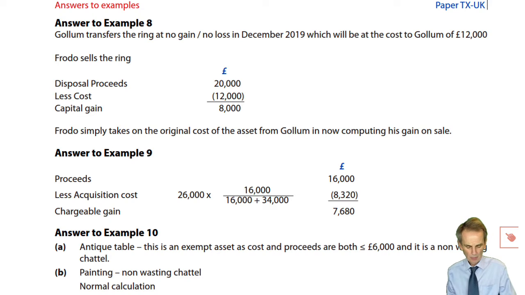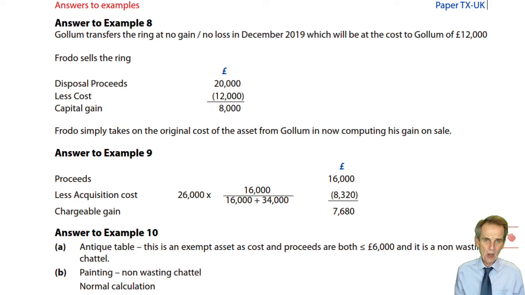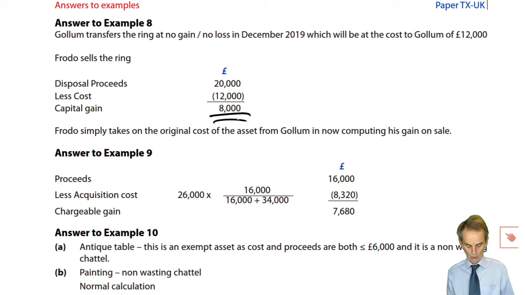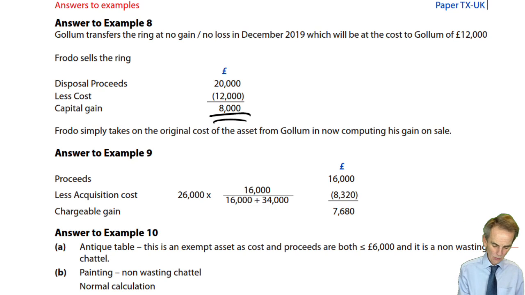Okay, well, hopefully no problems so far as the answer to example 8 was concerned. Again, no gain, no loss transfer from Gollum. He crystallises neither gain nor loss. What was his cost becomes Frodo's cost, that of his civil partner. And that means when Frodo then sells at £20,000, his cost was just the £12,000 originally incurred by Gollum. So there's an £8,000 gain that now arises on Frodo. Right, let's go back to our notes.